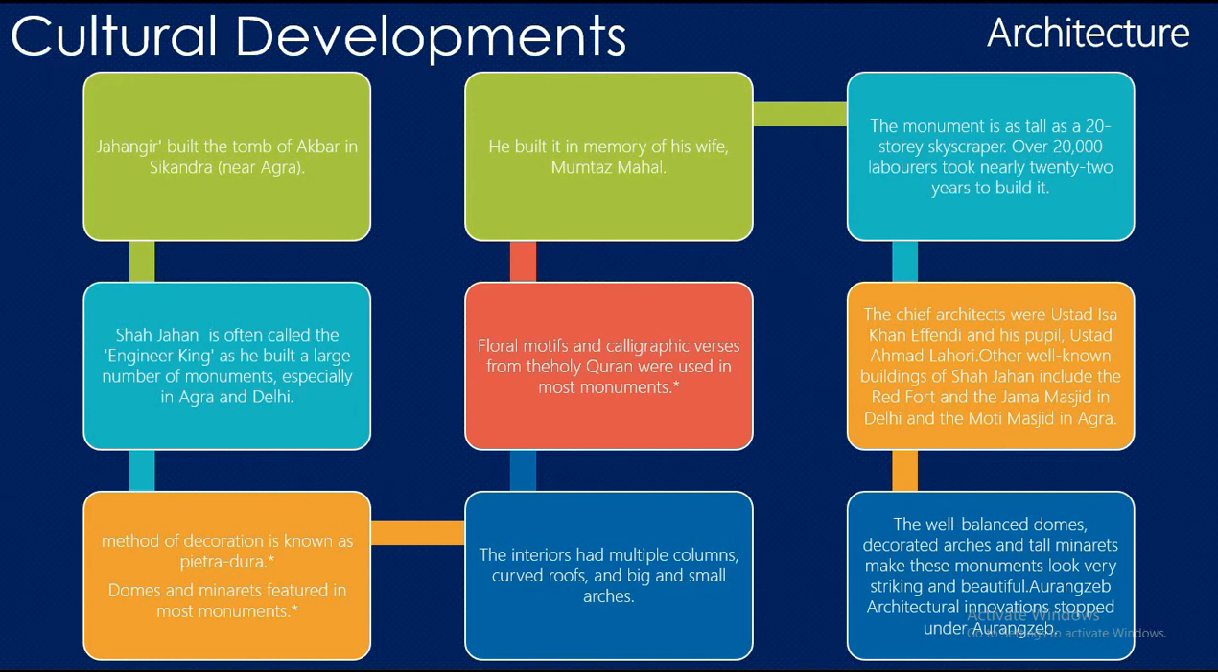Let's see Jahangir period architecture. Building activity slowed down during Jahangir's reign. He built the tomb of Akbar in Sikandra, that is near Agra. It has a gateway with four minarets in white marble at the four corners. The main tomb is decorated with white marble and colored stones.